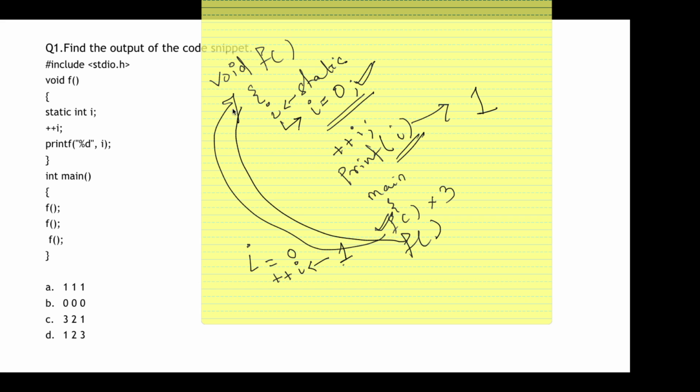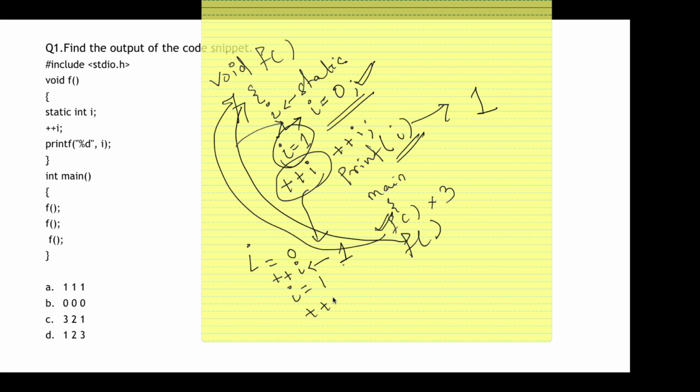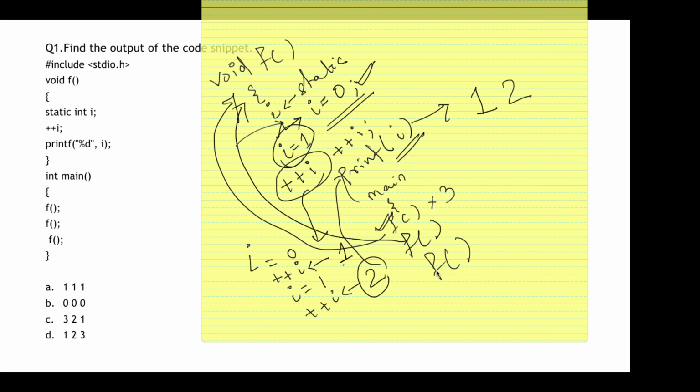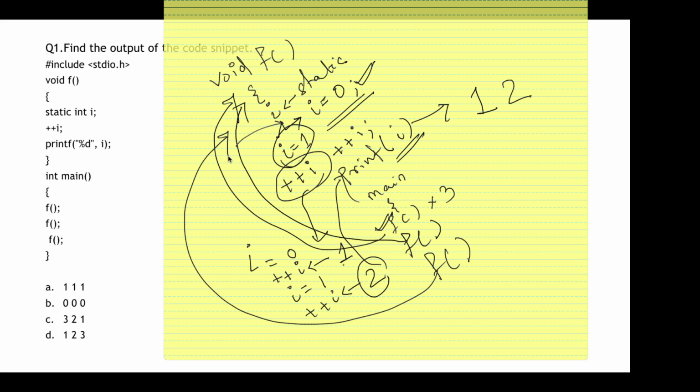So when it goes back over here, the I value has changed from 0 to 1, right? Then again it will increment I. I value is now 1, so if I do ++I, it will become 2, right? Again it says print, so 2 will be printed. Then there is one more call of function f, so this will be invoked again.